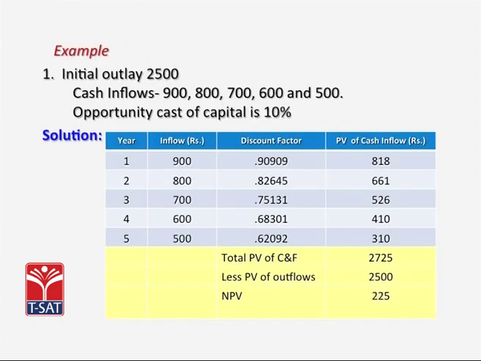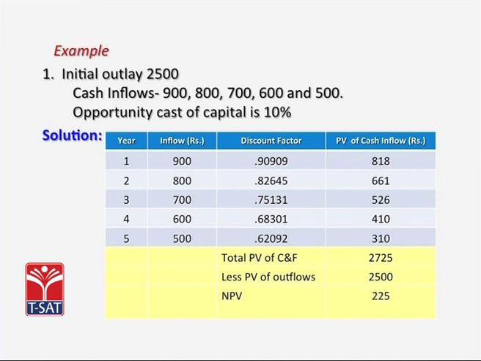Look at this example. Here we see that in the first year we are getting a cash inflow of 900 rupees, second year 800 rupees, 700 in the third year, 600 in the fourth year, and 500 in the fifth year. Looking at an opportunity cost of capital of 10%, the discount factors stand as 0.90909, 0.82645. After obtaining these discount factors, we multiply the discount factor with the respective cash flow, obtaining the present value